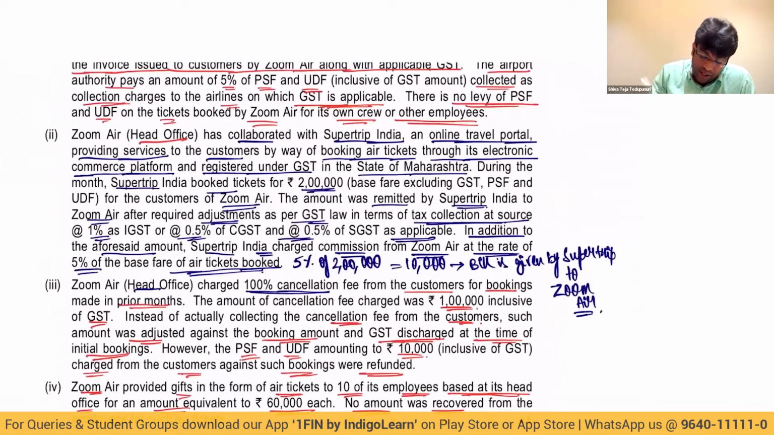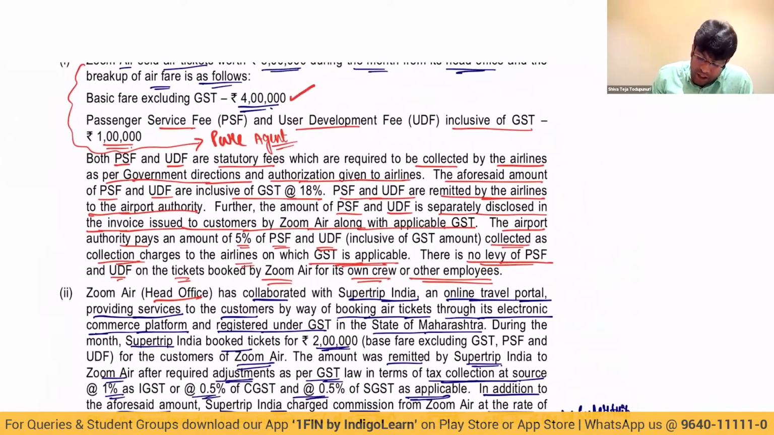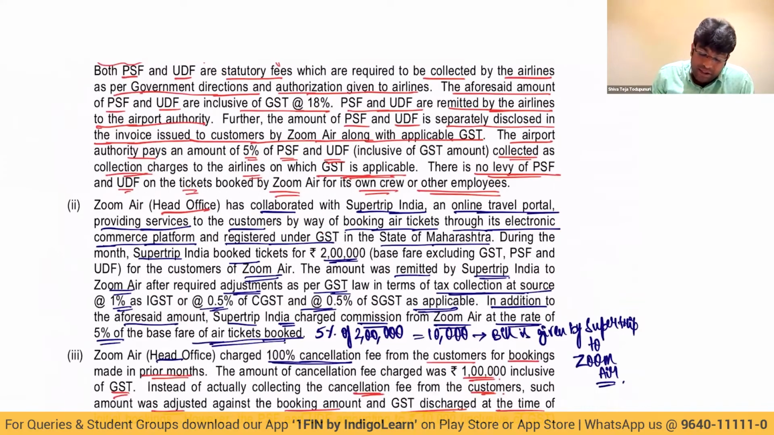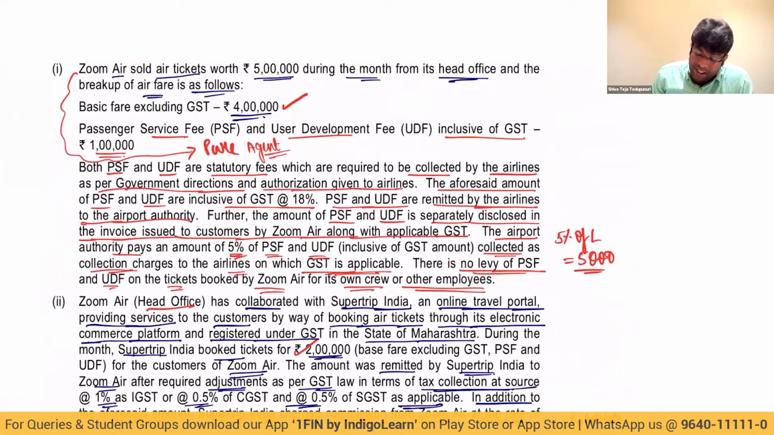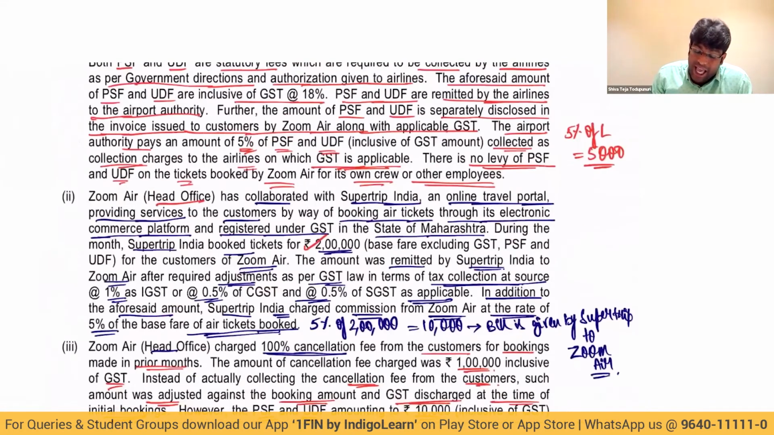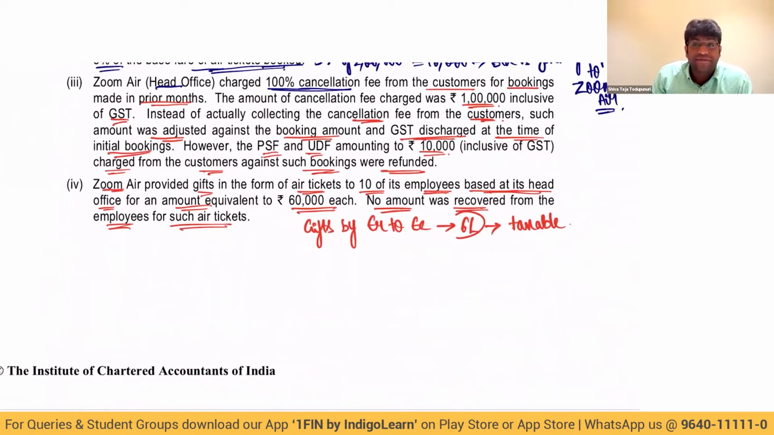Mumbai head office, what are the figures? On this 4 lakhs, we'll pay GST. We'll also pay GST on this 2 lakhs. And we'll also pay GST on this 5%, that is 5% of 1 lakh, which is 5,000. So 4 lakhs plus 5,000 plus 2 lakhs, 6 lakhs 5,000, plus again 6 lakhs here. So total value of supply for head office is equal to 12 lakhs 5,000.